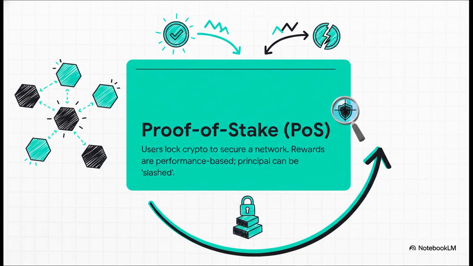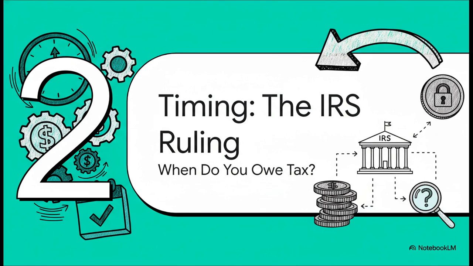Now, to classify this income correctly, we have to understand what's actually happening under the hood. Proof of stake is not like lending money to a bank. You are actively performing a service to secure a network. Your rewards depend entirely on your validator's performance, and if they mess up, you can actually lose your principal. That's called slashing. This element of performance and risk is the crucial legal difference that separates staking from a simple loan.